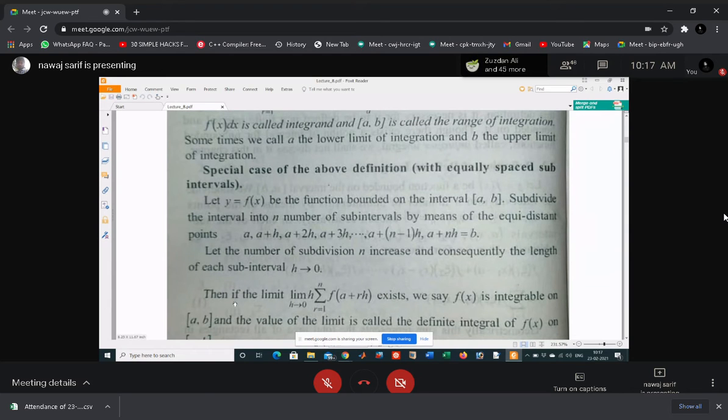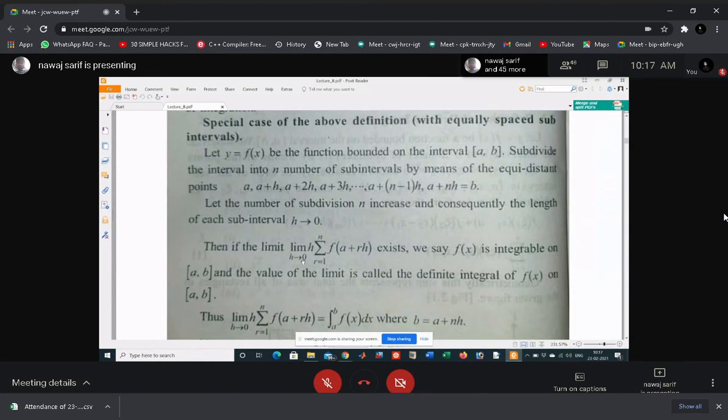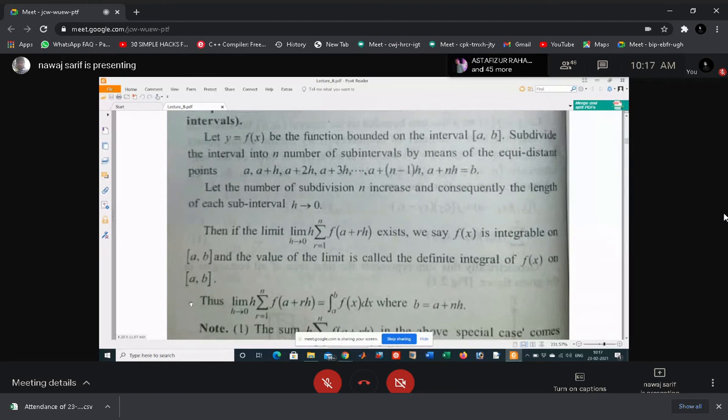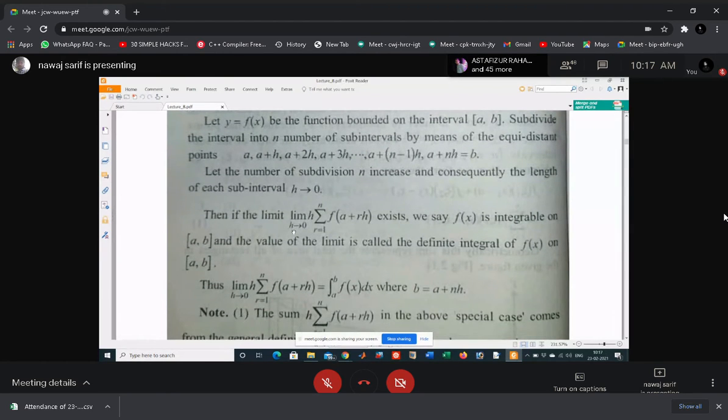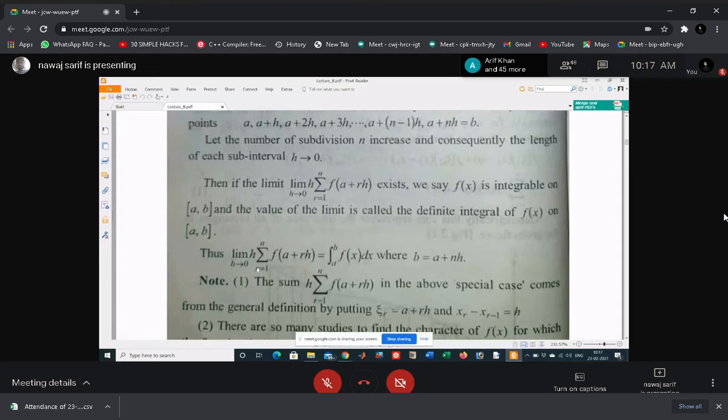So if the limit as h tends to 0 of h into the sum of f(a plus rh) exists, we say f(x) is integrable on the interval [a, b], and the value of the limit is called the definite integral of f(x) on the interval [a, b]. We denote this as limit h tending to 0 of h into sum of f(a plus rh) equal to the integral from a to b of f(x) dx, where b is equal to a plus nh. So you can write n as (b minus a) by h.